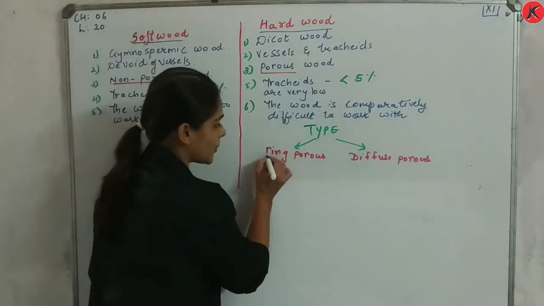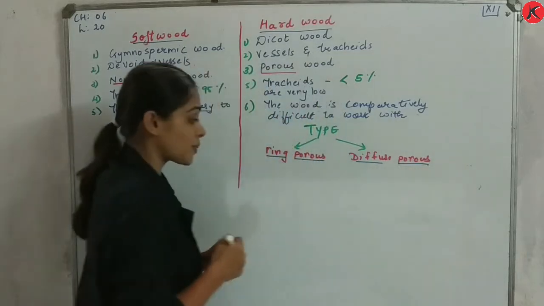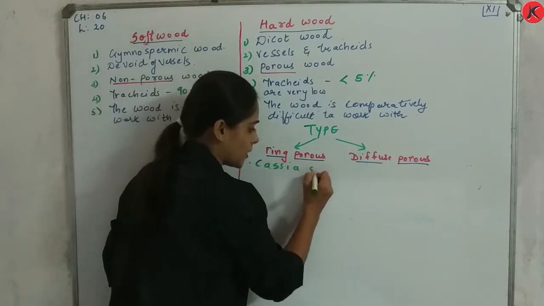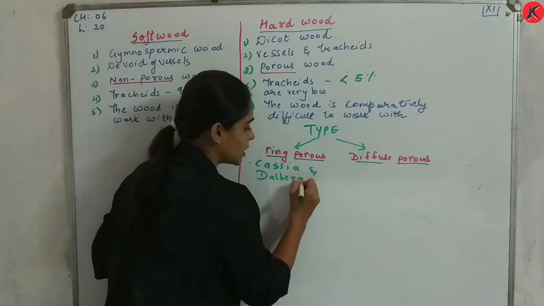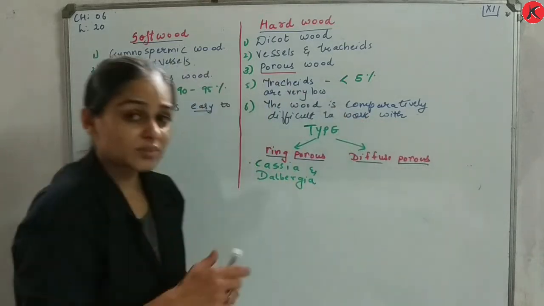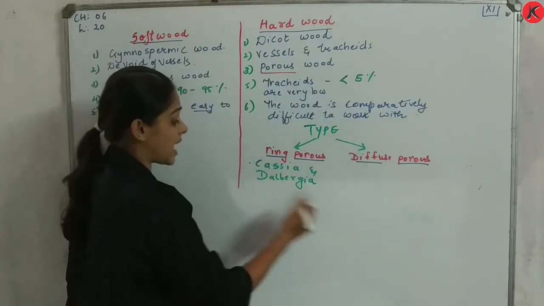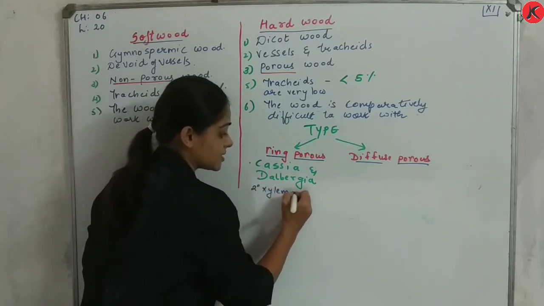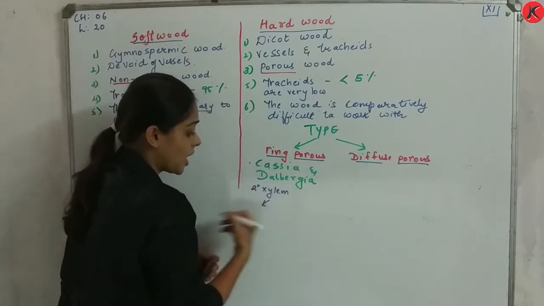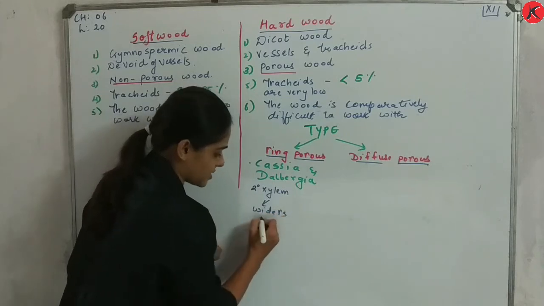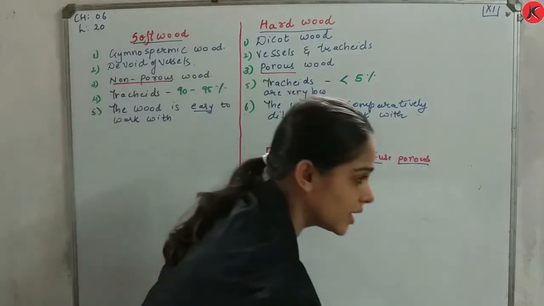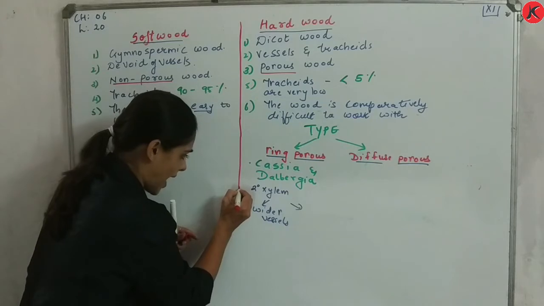If I am talking about your ring porous wood, specifically I want to write an example, that is in case of your cassia and in case of your dalbergia, the secondary xylem has wider vessels and narrower vessels in different seasons.